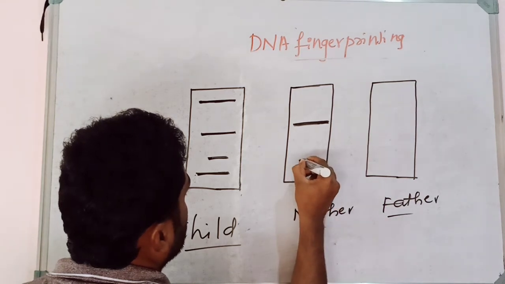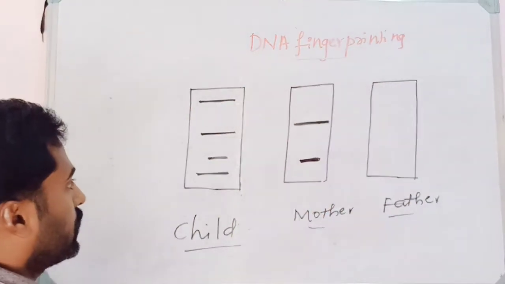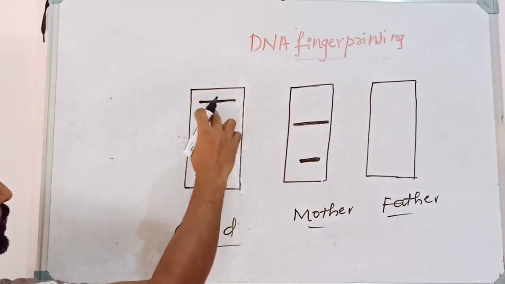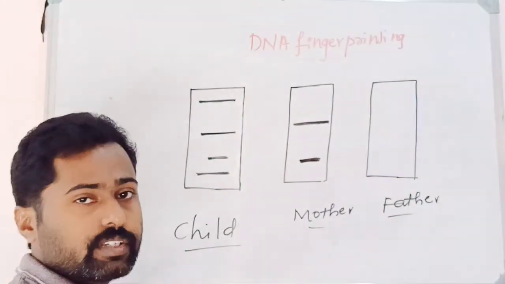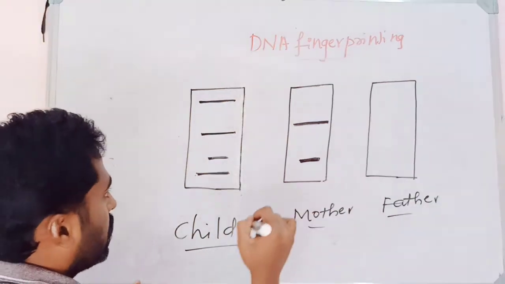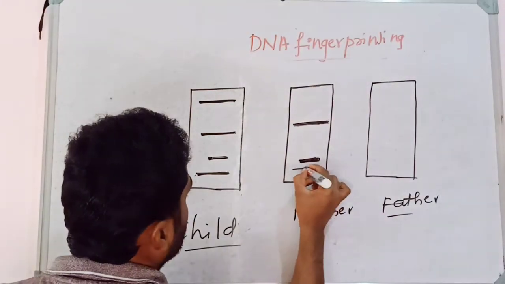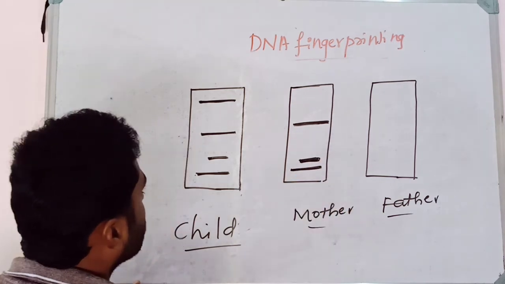Because the child's profile is created from the combined profiles of father and mother, isn't it? Because both contribute to the formation of a child, so the profile of both of them will contribute to the formation of the child. So this is the profile of the mother.